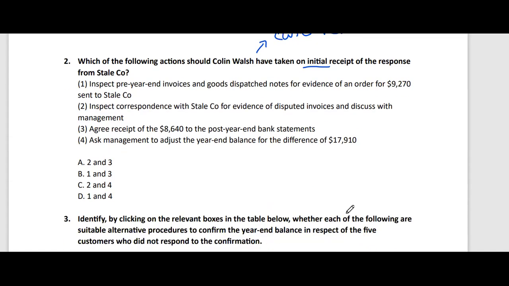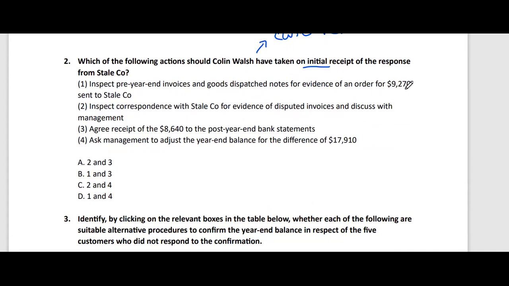The first statement is: inspect pre-year end invoices and goods dispatch notes for the evidence of an order for 9270 sent to Stale Company. It should be written as sent to other customers. Or from Stale Company, yes.